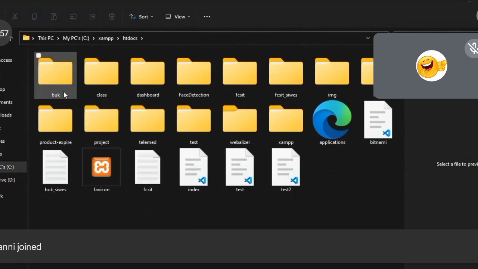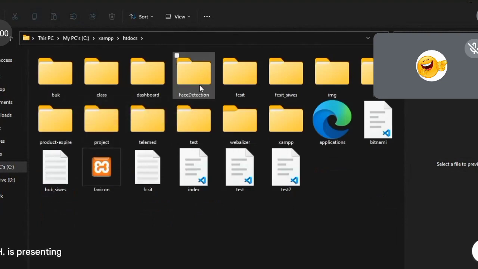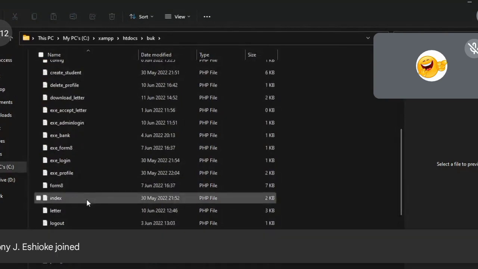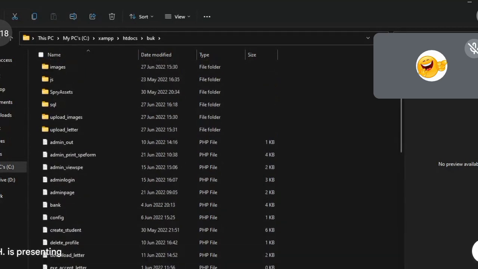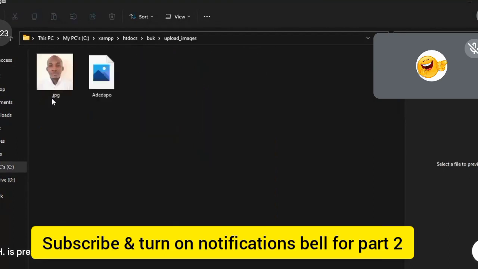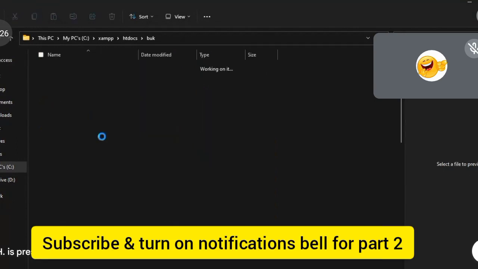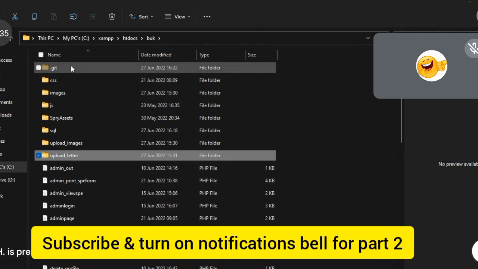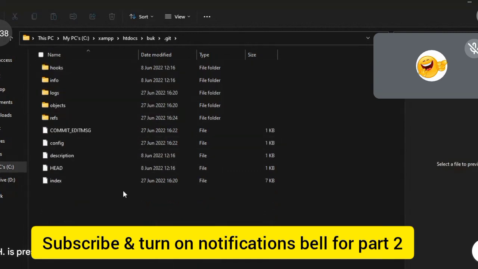For some of the projects you can see, I have space detention, some Navy, product expire, telemedicine, some projects. Then this is BUK for Bayero University. For the project that I have, almost 43 files, as you can see, 43 files here. I have some images here. You can see this folder is for images. So anytime somebody uploads something, it's going to be stored here. So which means I push it online, and you can see every record is here.